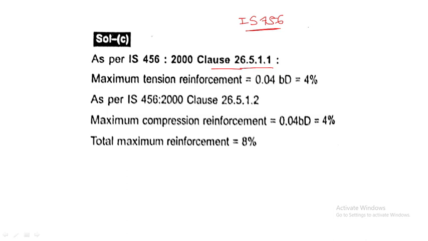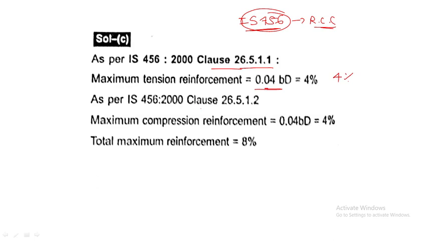26.5.1.1, so that you can understand not only this one, you can understand other concepts also, as well as the standard results, because in RCC they will give direct questions from IS 456 only. So the maximum tension reinforcement is 0.04 b into D, that is 4%.